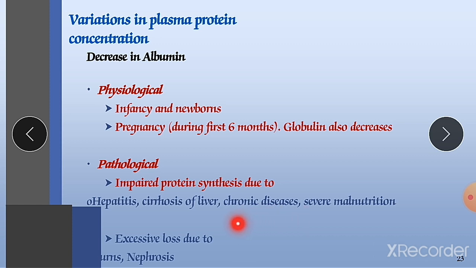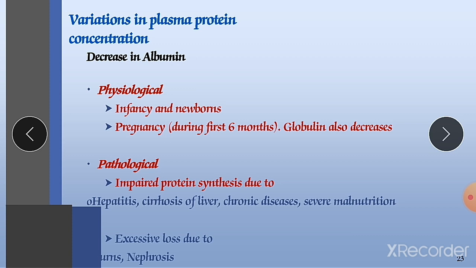For example, diseases like cancer, tuberculosis, and epilepsy are chronic diseases. And severe malnutrition. Malnutrition may occur due to protein malnutrition, vitamin malnutrition, or electrolyte malnutrition. If severe malnutrition occurs, it will also lead to a decline in our albumin.